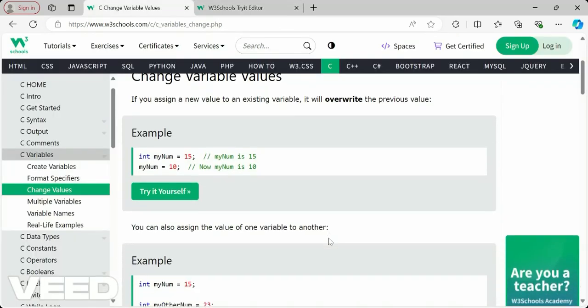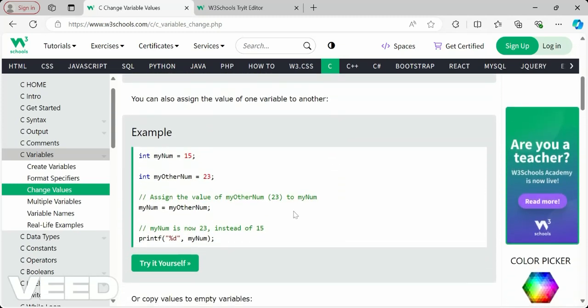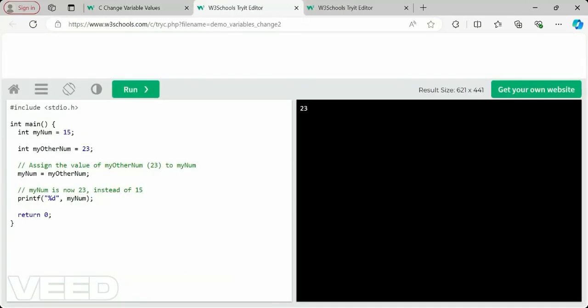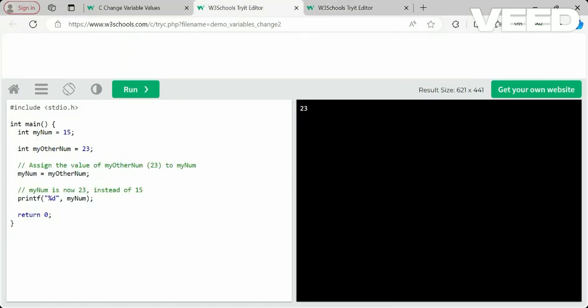You can also assign the value of one variable to another, like we have int my number as 15 and int my other number as 23. You can assign the value of my other number to my number also. So when you print my number here, it comes as 23 instead of 15, because we assigned my other number's value to it. Previously we just updated directly, but now we have another variable, and by using another variable we are updating or overriding the previous variable.